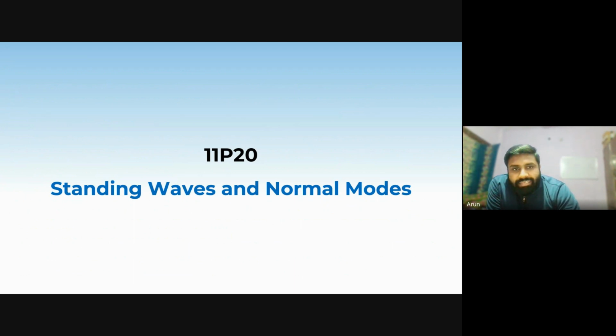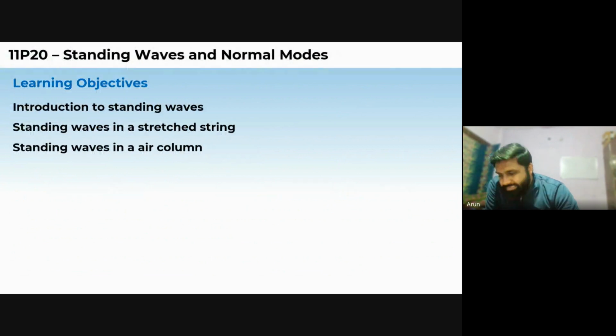Now, standing waves and normal modes. Why will a standing wave form? What is a standing wave? The name itself suggests a wave which is standing, not traveling. We have seen a traveling wave, which travels from one place to another. A standing wave is stationary, not moving anywhere.